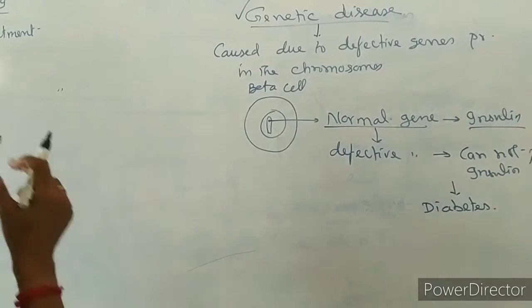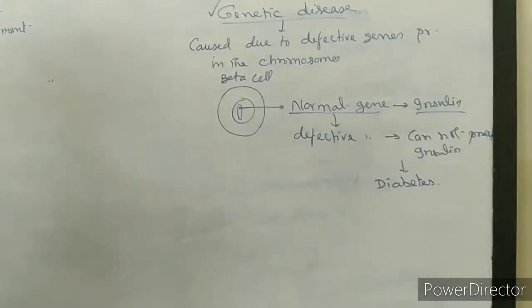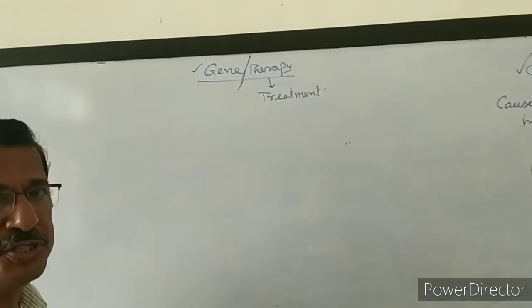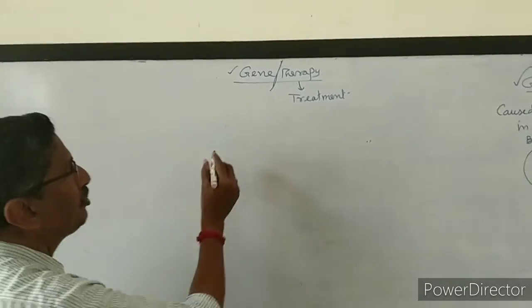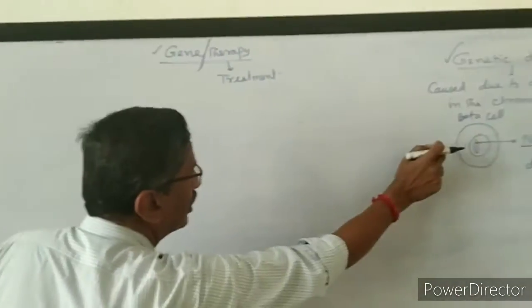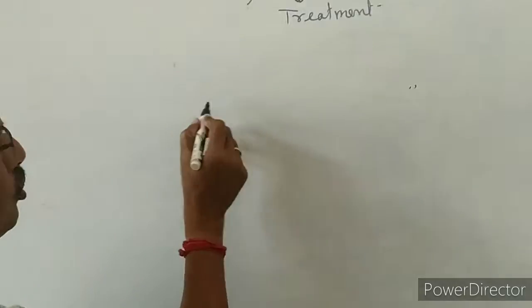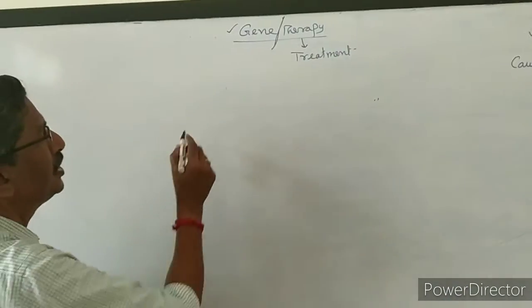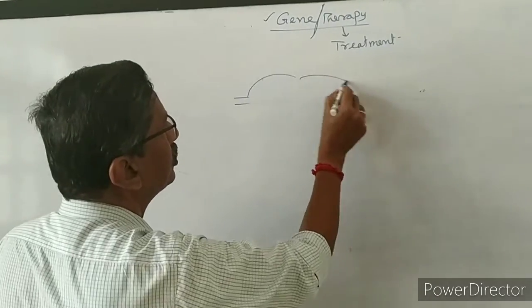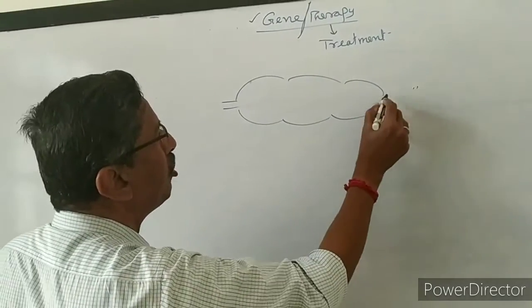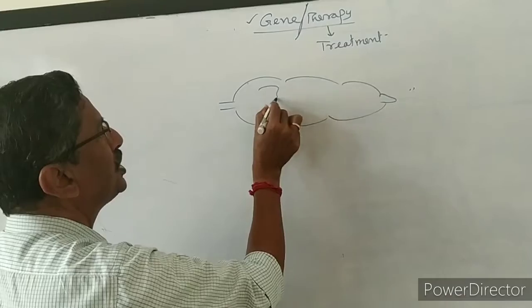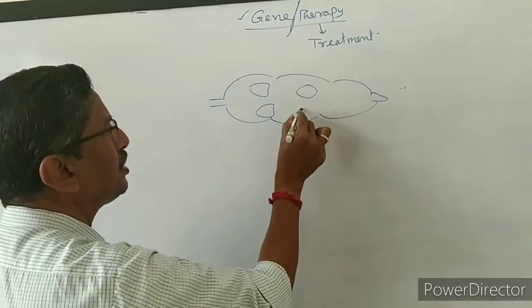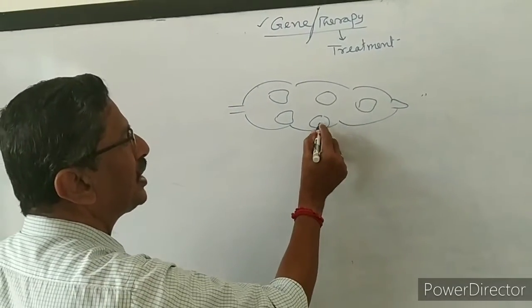Now how do we rectify this problem? We can rectify this problem with the help of gene therapy. What we have to do is take the diabetic patient and take the beta cells present in the pancreas. Now I am giving only the meaning of gene therapy. These are the islets of Langerhans, the patches. Here the beta cells are there.